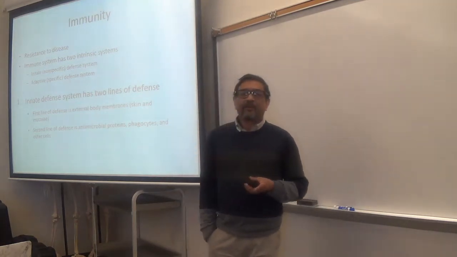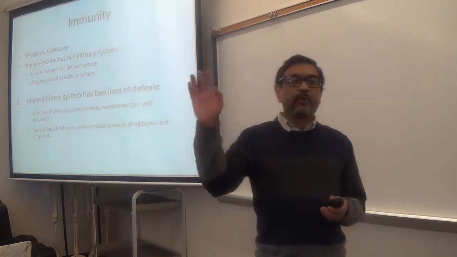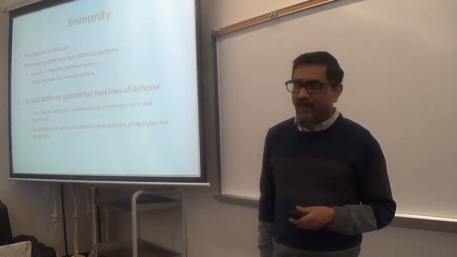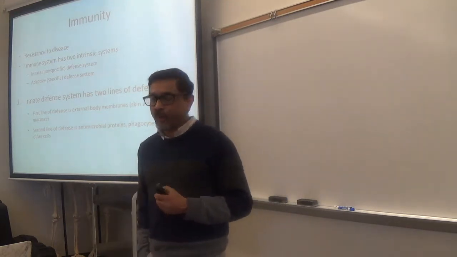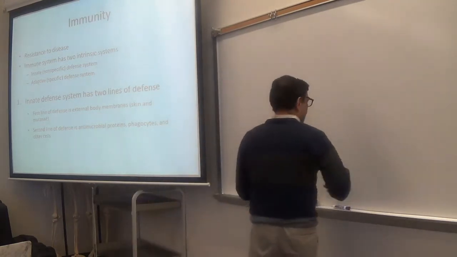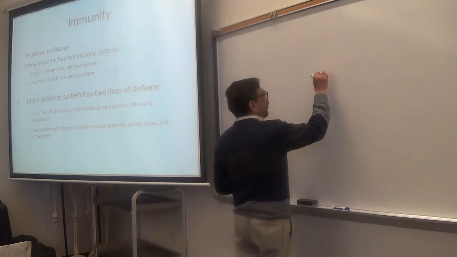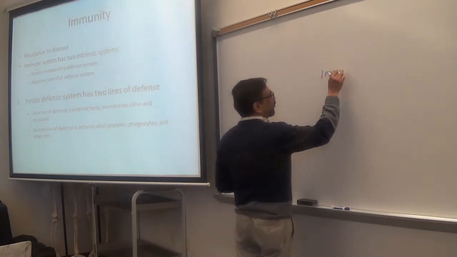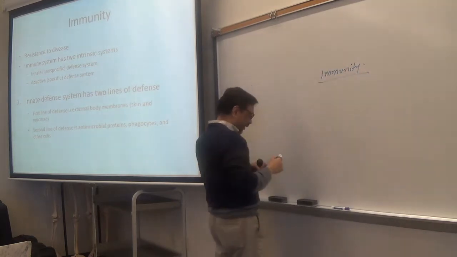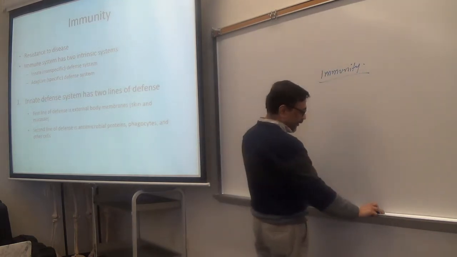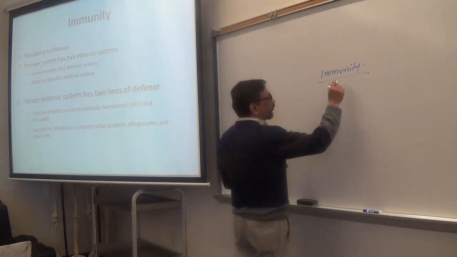Now, immunity of your body is divided into two types: innate and adaptive or acquired immunity. Okay, so you now know what immunity is, the ability to fight against antigens, and immunity is of two types.